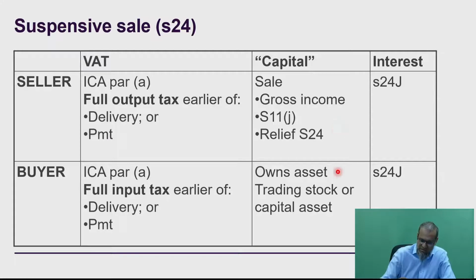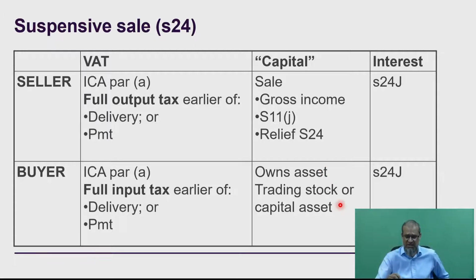Okay, then we have a look, and this is just dealing with the capital component, because we've sorted out the VAT, and now we still need to deal with the interest. So let's continue with what's going to happen with the buyer on the capital. Obviously, if the buyer buys this asset, one has to ask, how does that buyer apply that asset in the business itself? If it's going to be trading stock, we're into the whole trading stock lecture, Section 22. If it's a capital asset, it's one of the allowances that the taxpayer could possibly be claiming.